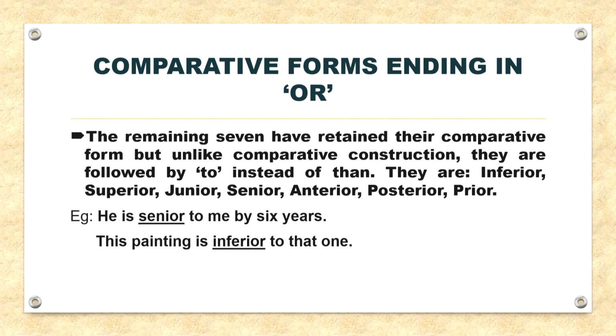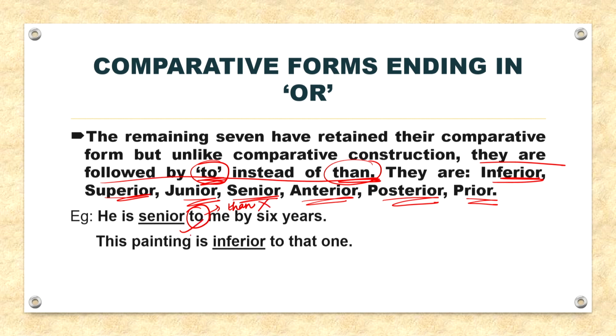Now, the remaining 7 have retained the comparative form, but unlike comparative construction, they are followed by "to" instead of "than". So, it is very important, keep this in mind. They are inferior, superior, junior, senior, anterior, posterior, prior. For example, he is senior to me by 6 years. So, instead of "to", if the sentence had "than" over here, the sentence would be incorrect. He is senior to me. The painting is inferior to that one.